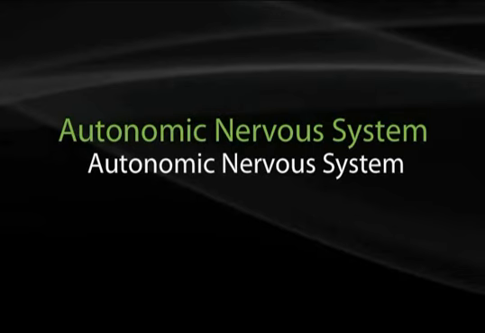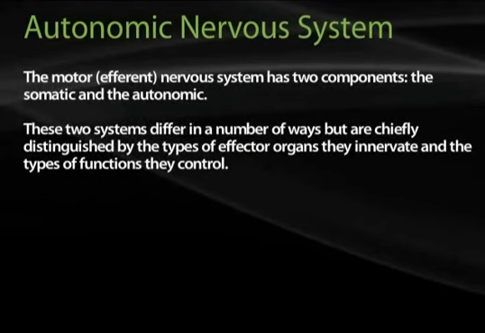This section is Chapter 2, Section 1, Autonomic Nervous System. The motor or efferent nervous system has two components, the somatic and the autonomic. These two systems differ in a number of ways, but are chiefly distinguished by the types of effector organs that they innervate and the types of functions that they control.